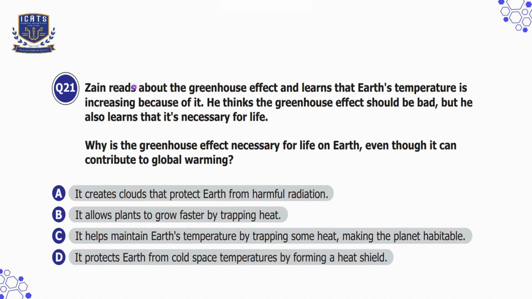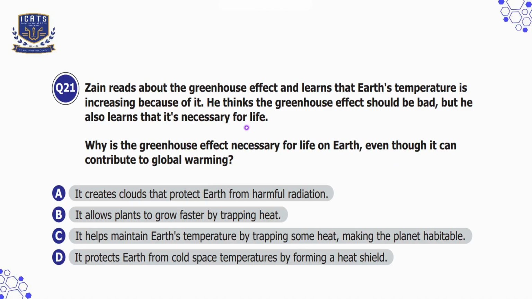Question number 21. Zan reads about the greenhouse effect and learns that Earth's temperature is increasing because of it. He thinks the greenhouse effect should be bad, but he also learns that it's necessary for life. Why is the greenhouse effect necessary for life on Earth, even though it can contribute to global warming? So, the greenhouse effect is necessary for life on Earth because it helps maintain Earth's temperature by trapping some heat,